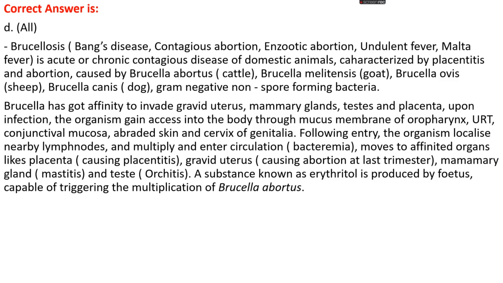Following entry, the organisms localize in nearby lymph nodes, multiply, and then enter circulation, causing bacteremia. They move to affinity organs like the placenta, causing placentitis and gravid uteritis, causing abortions in the last trimester, the mammary glands, causing mastitis, and the testes, causing orchitis. A substance known as erythritol is produced by the fetus, which is capable of triggering the multiplication of Brucella abortus.